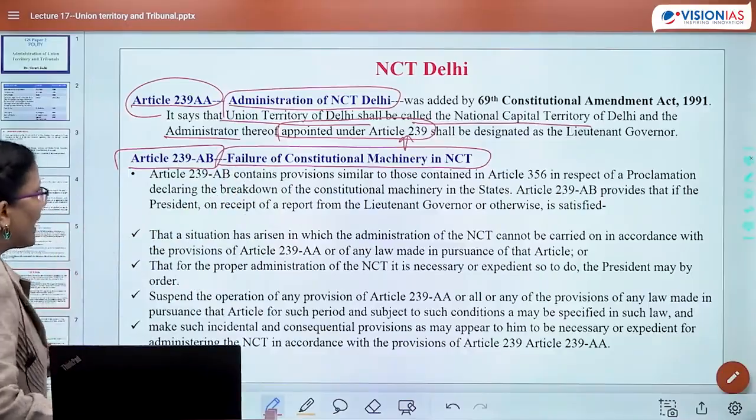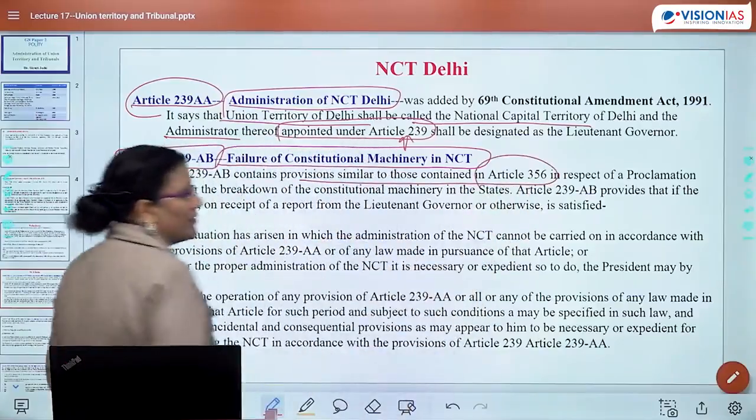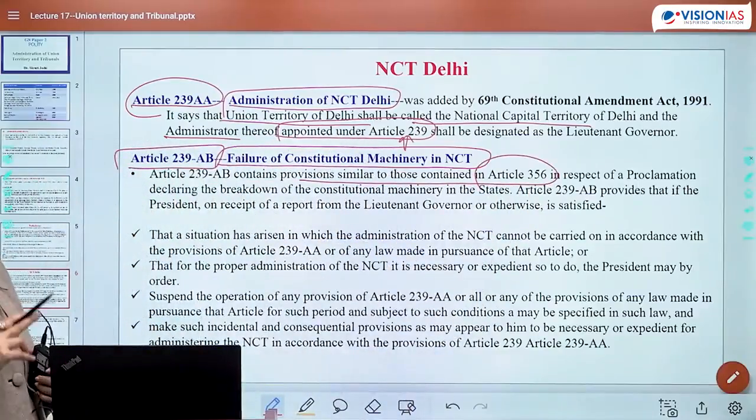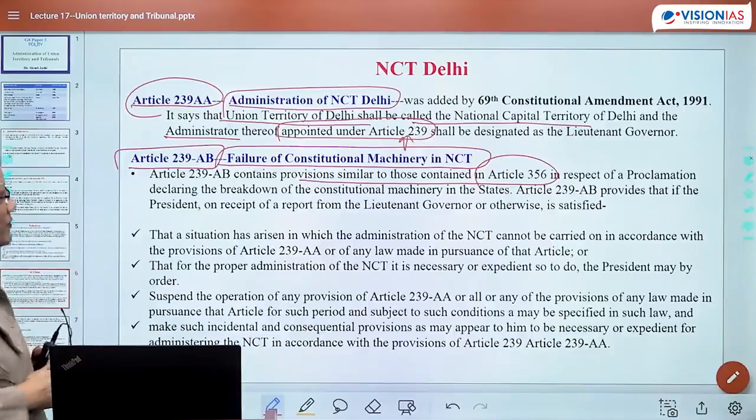So Article 239AB contains provisions similar to those contained in Article 356. If this statement comes in prelims, you mark it correct. So as in a state, there is failure of constitutional machinery.